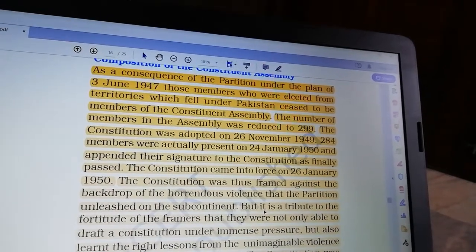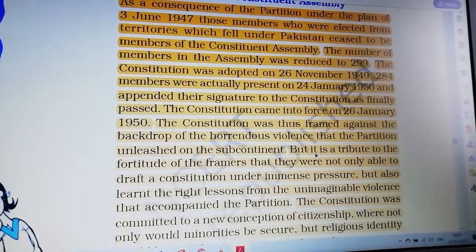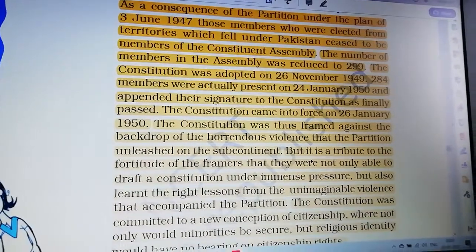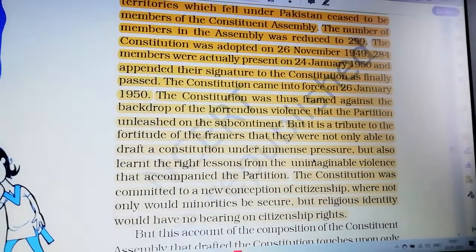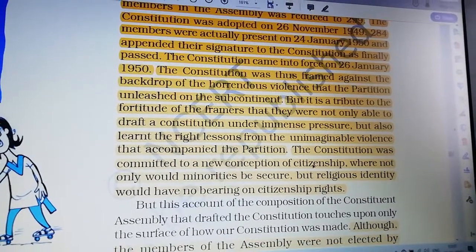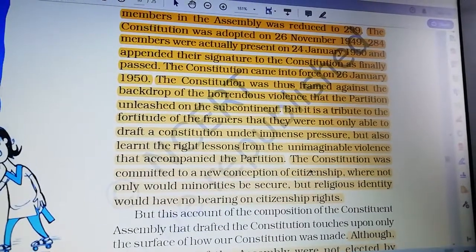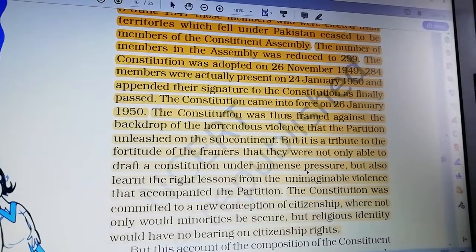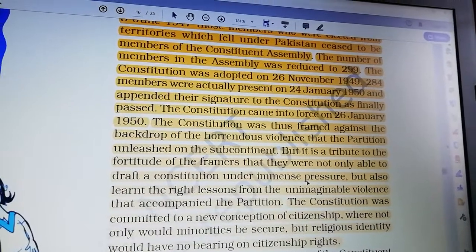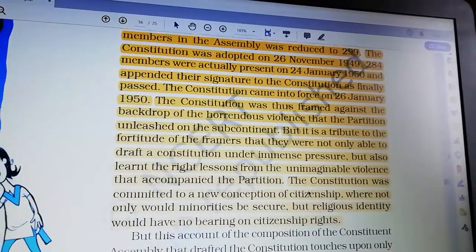The constitution was adopted on 26th November 1949. 284 members were actually present on 24th January 1950 and appended their signature to the constitution as finally passed. The constitution came into force on 26th January 1950. You can see this: adopted on 26 November 1949, and came into force on 26 January 1950.